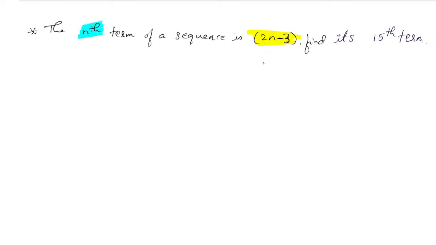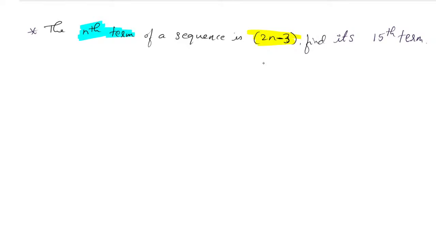Yes, it is the nth term. What do you mean by nth term? Yes, the nth term of the sequence is 2n minus 3. But what does this nth term refer to? What do we have to take as the nth term? We have a, we have d, and lots of things. Which one can we take as the nth term?